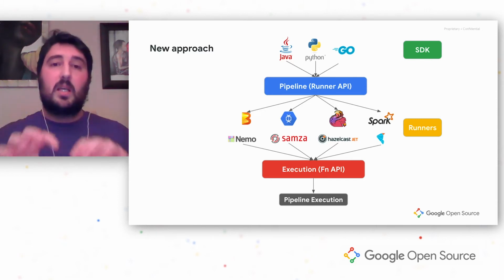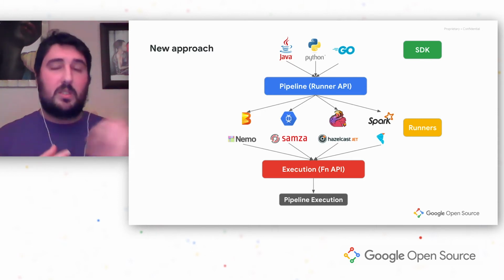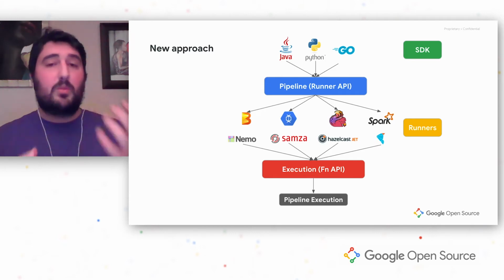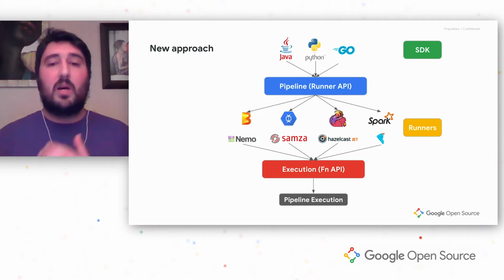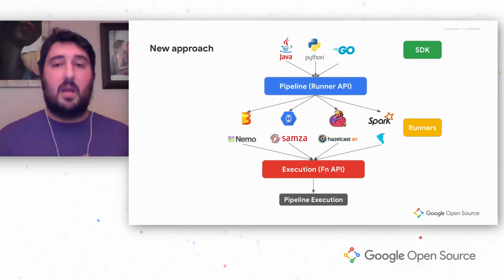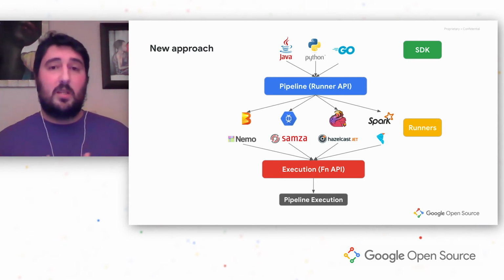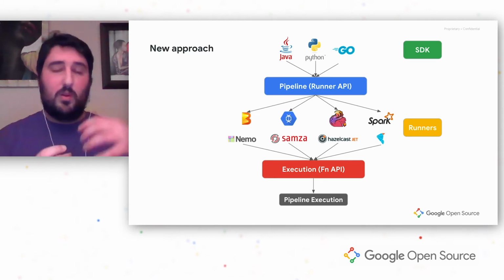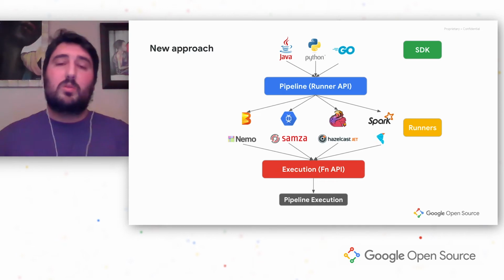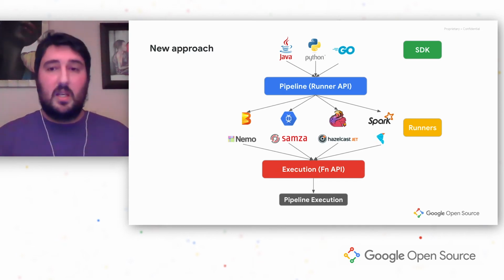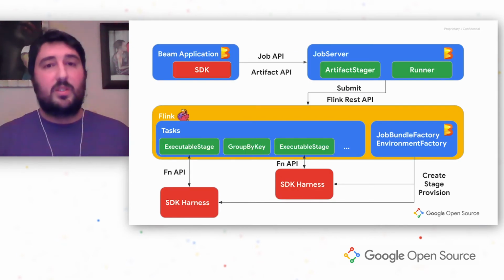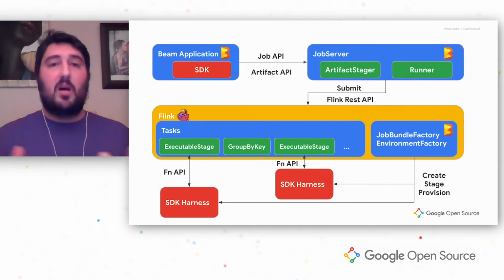And this abstraction gets sent to our runner, which reads this pipeline and actually knows what it has to do. And between the runners and the pipeline execution, we also add one layer. This is the Fn API. This Fn API is also needed because we need a standard interface to connect from our code to our execution engine. And we didn't want to do this for every single language, for every single runner. Let me show you a bit how this works, what's the schema of all this.